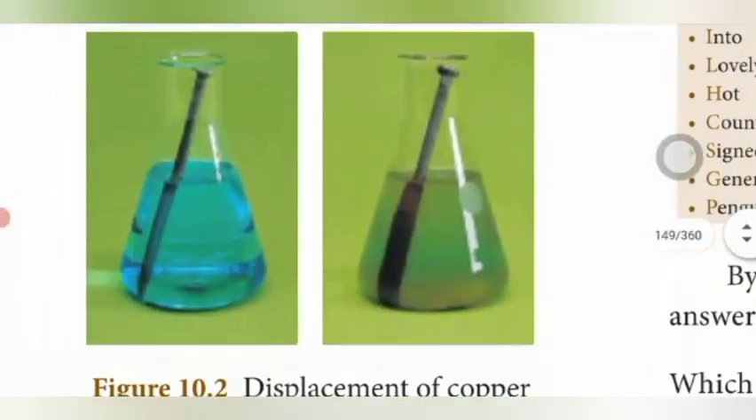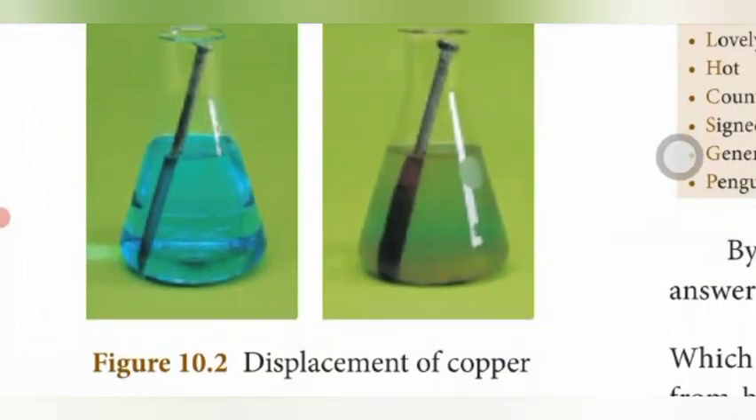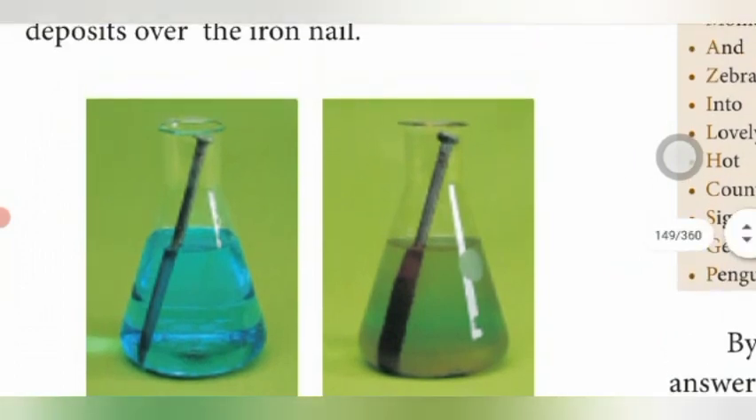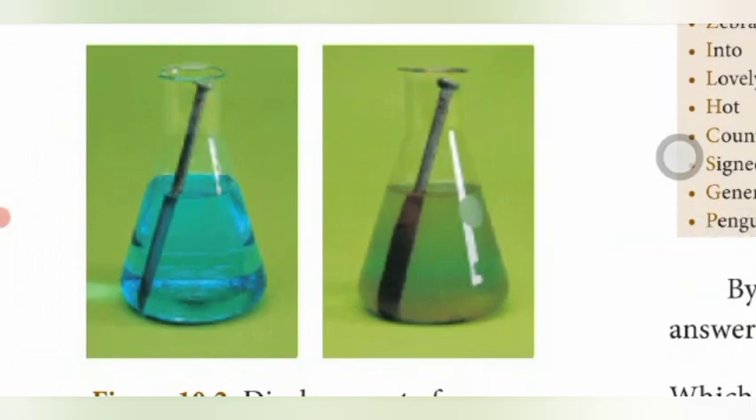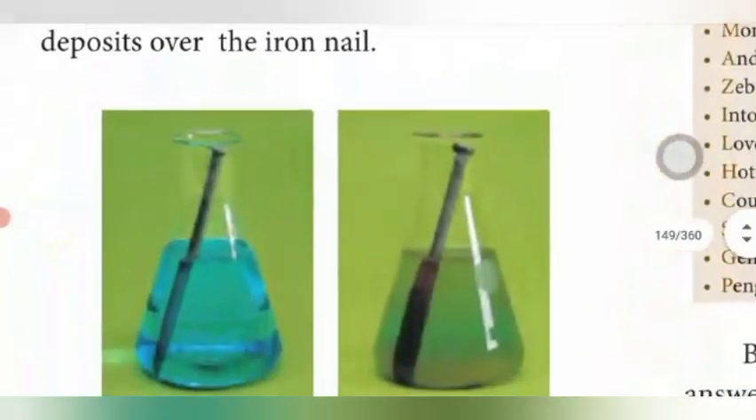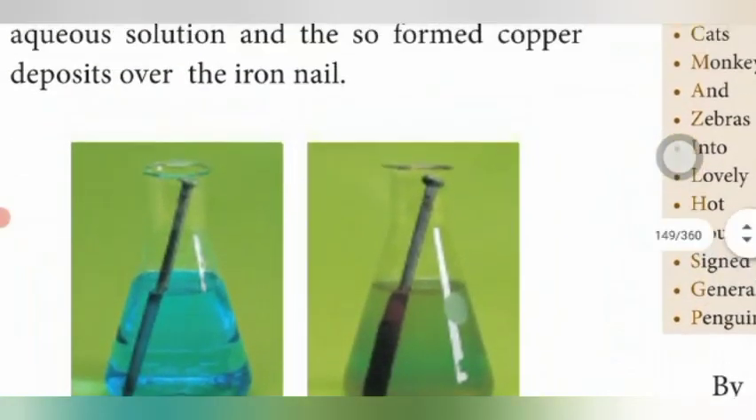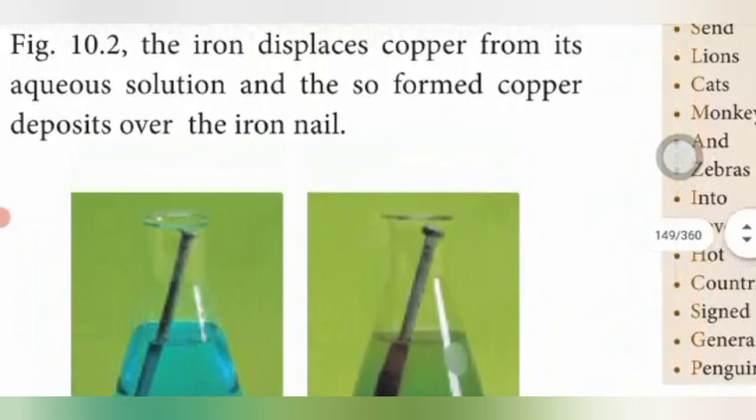See this diagram. This is a single displacement example. The first beaker contains iron nails dipped in copper sulfate solution. The color of the copper sulfate solution is blue. The iron displaces the copper, so copper deposits over the iron nails.